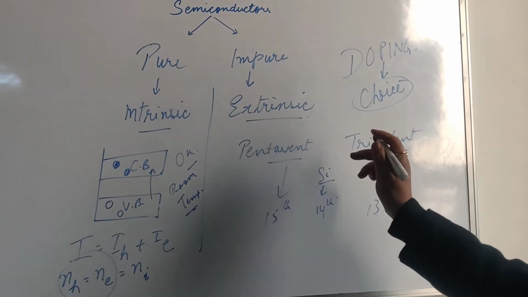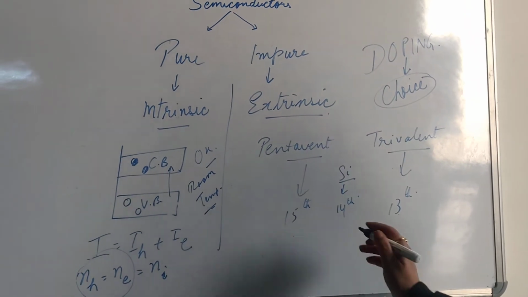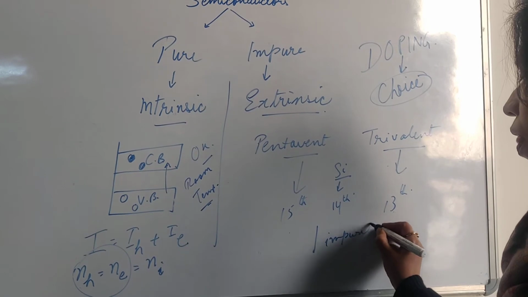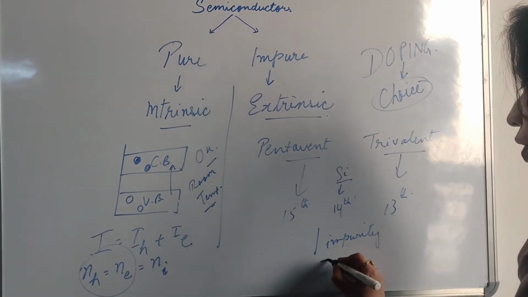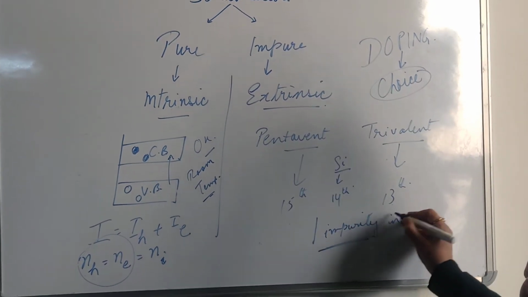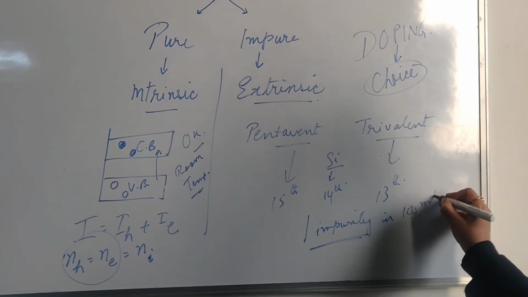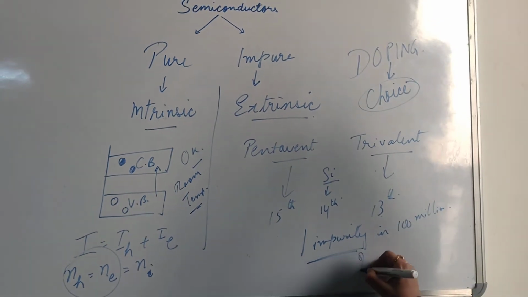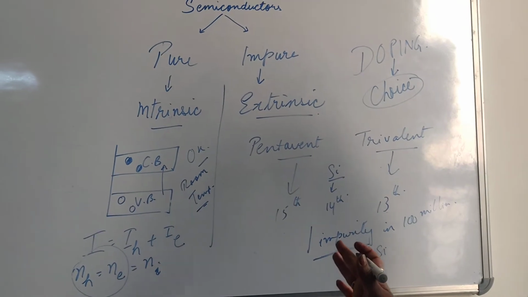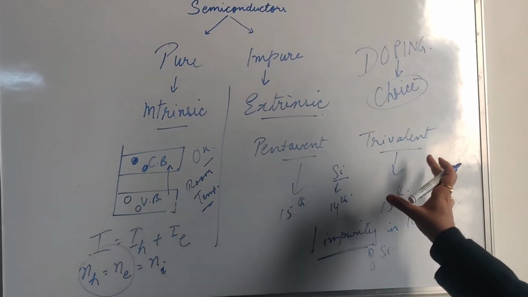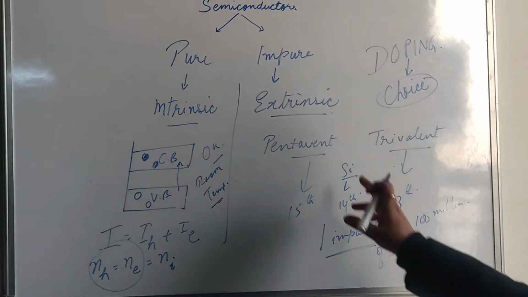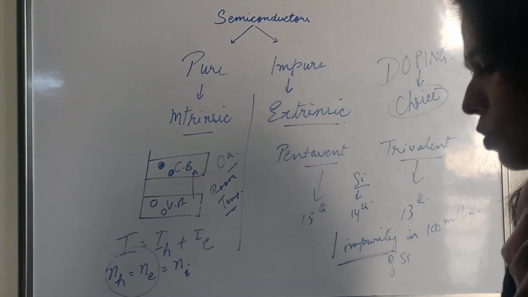We should know that when we add one impurity atom in 100 million of silicon, then the conductivity increases by 11 times. So we need to control this doping also. Now let us understand in detail about pentavalent doping and trivalent doping.